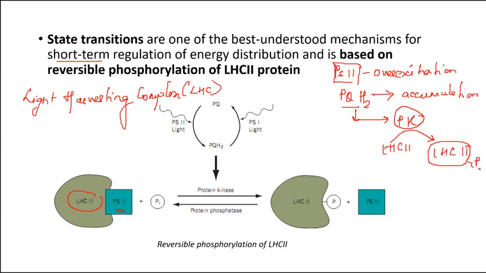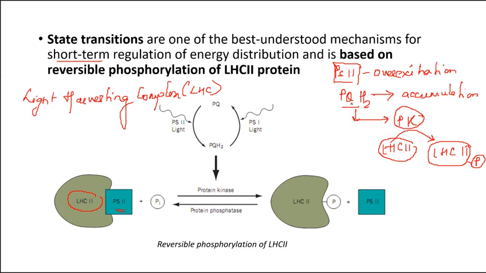So once LHC2 is phosphorylated, it can no longer bind with PS2. It dissociates from PS2 when it is in the phosphorylated condition. So now PS2 can no longer become overexcited, it is not receiving the energy anymore.